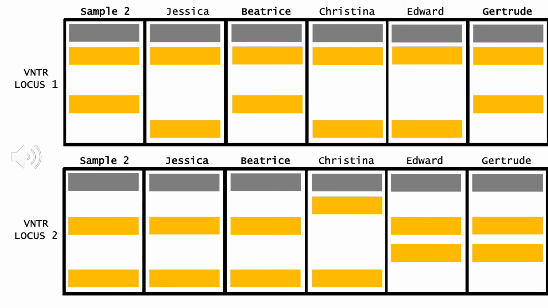Examining sample 2, we can see that Beatrice and Gertrude match all alleles at VNTR locus 1. This automatically excludes Jessica, Christina, and Edward from being identified to this sample. At VNTR locus 2, Beatrice and Jessica match all alleles, but knowing that Jessica does not match all alleles at VNTR locus 1, we can exclude her from being identified to sample 2.